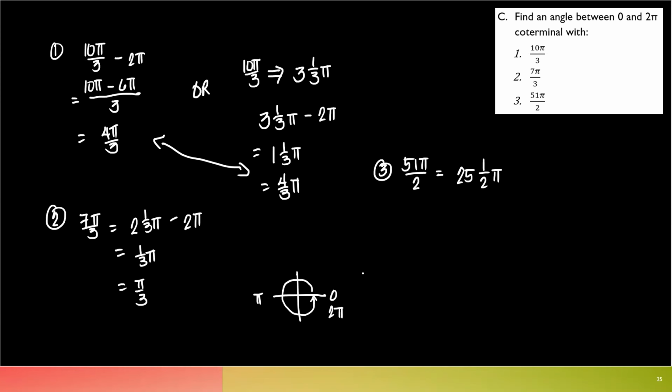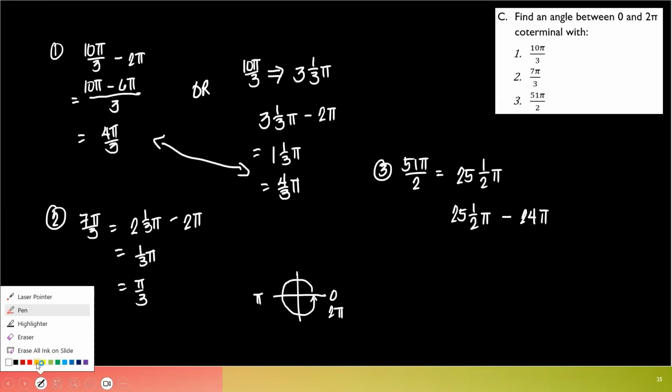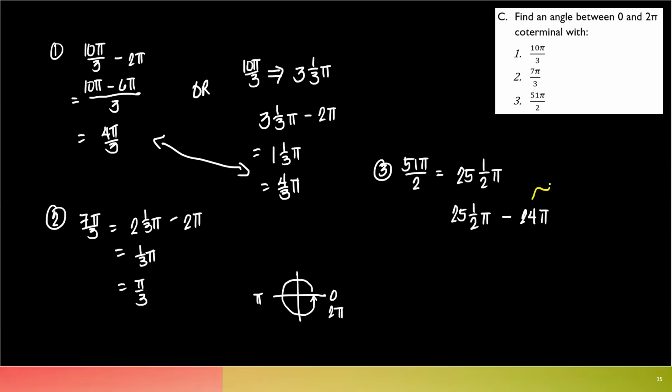Since I need one rotation, what I would do is this. 25 and a half pi, I would subtract actually 24 pi. But what is 24 pi, guys? 24 pi is actually 12 rotations because one rotation is 2 pi.